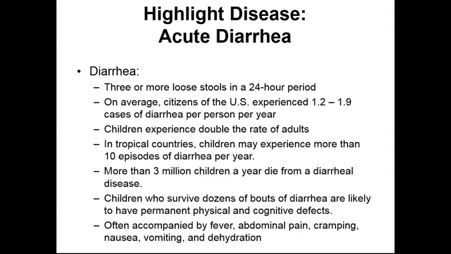It's become so severe. We have approximately 3 million children deaths every year from diarrhea. It's one of the big killers in the world. It particularly causes death because of malnutrition and dehydration. Children who are able to survive dozens of bouts of diarrhea are going to typically have permanent physical and cognitive defects associated with having such an impaired nutrient count and fluid count in the body for such an extended period of time. Diarrhea can typically be accompanied by fever, some abdominal pain, cramping, nausea, vomiting, and dehydration. We all know this. We've all experienced that.